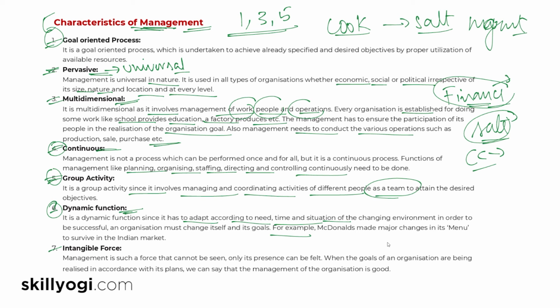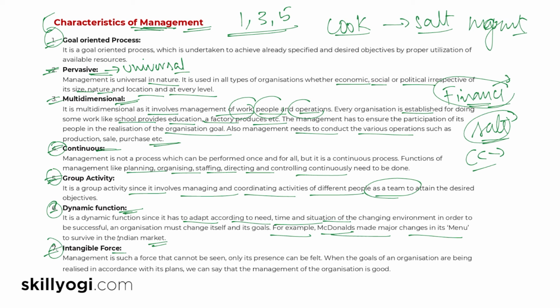For example, McDonald's made major changes in its menu to survive in the Indian market, because McDonald's typically sell beef burgers or pork burgers, but in India, beef burgers do not work, pork burgers do not work. So that is the reason why they had to change their menus. Indians like to eat spicy food, but in America they rather not prefer spicy food. So it is very important if you want to survive and if you want to run a business properly and profitably.